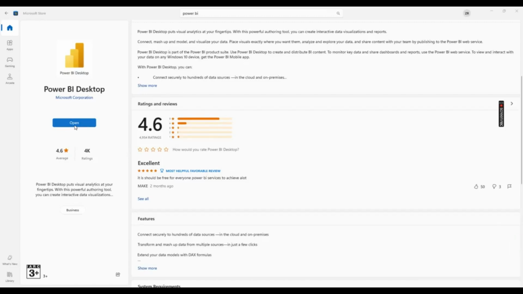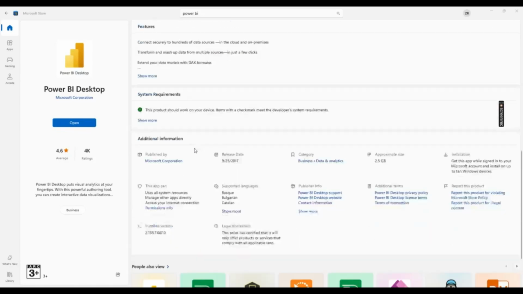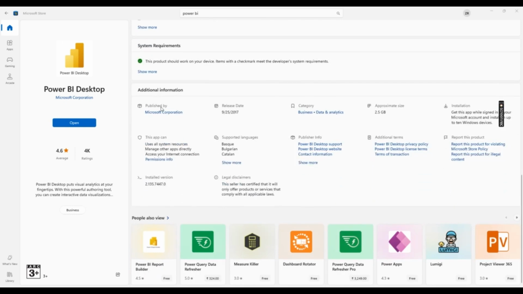So see, it is downloaded. If you look at the additional information, it's published by Microsoft. So it's the official software, right? No third party and all that. Category is used for business and data analysis, right? Approximate size is 2.5 GB.